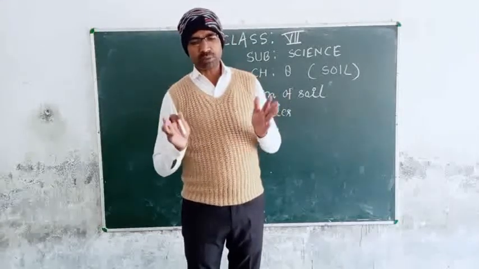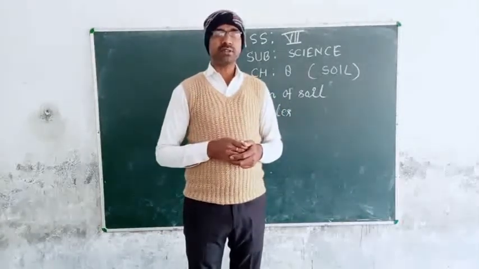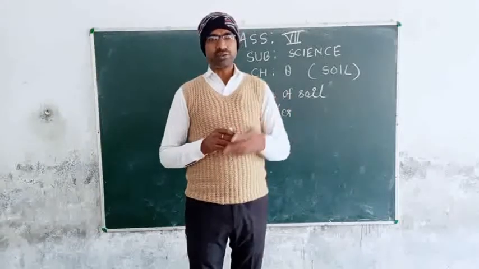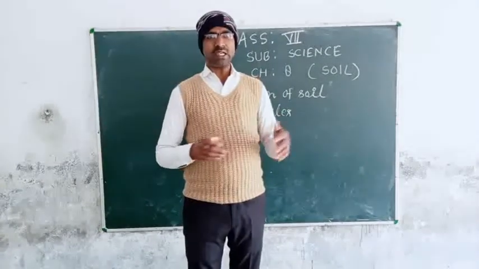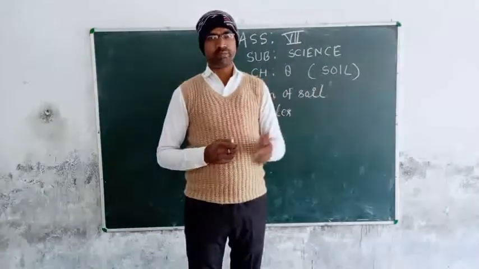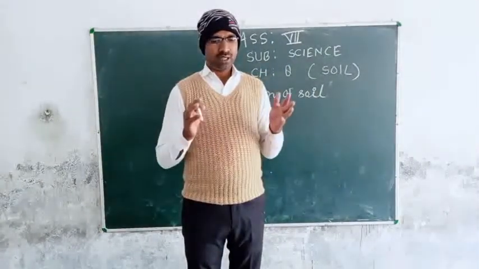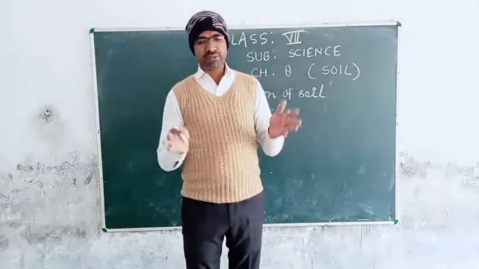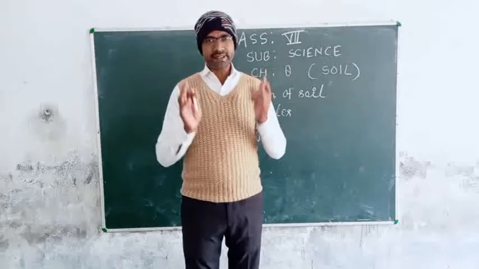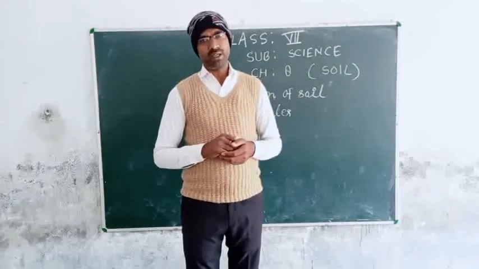Earthworms come out of the soil during the rainy season. All of you observe that during the rainy season many earthworms come out from the soil. They are known as farmers' friends. Why?